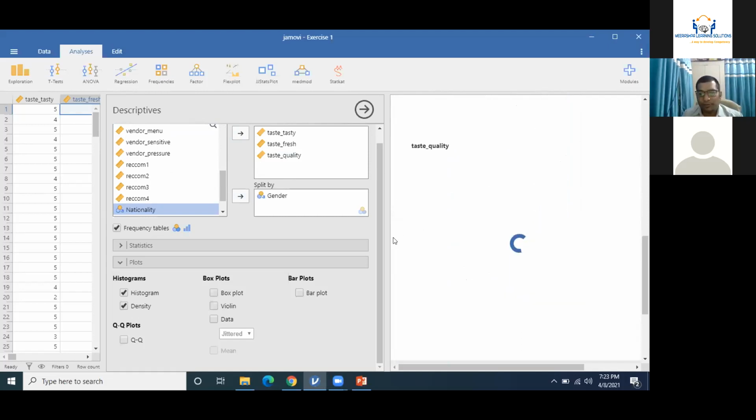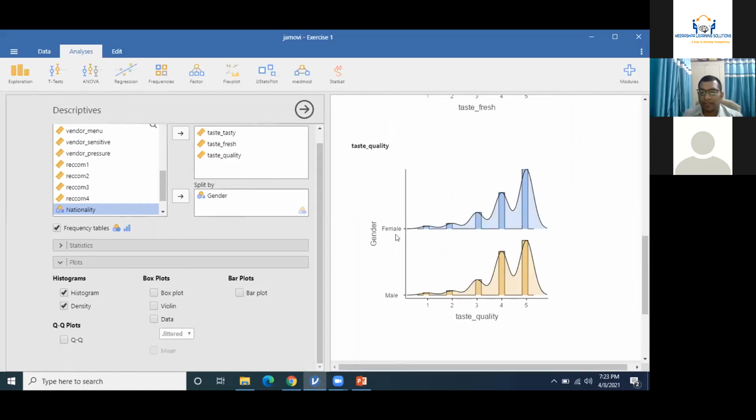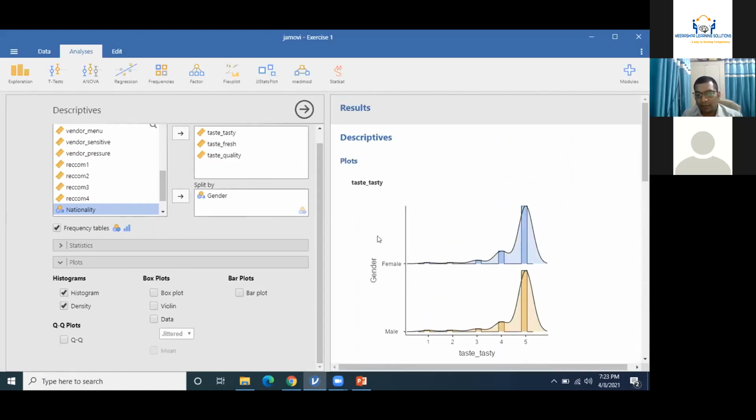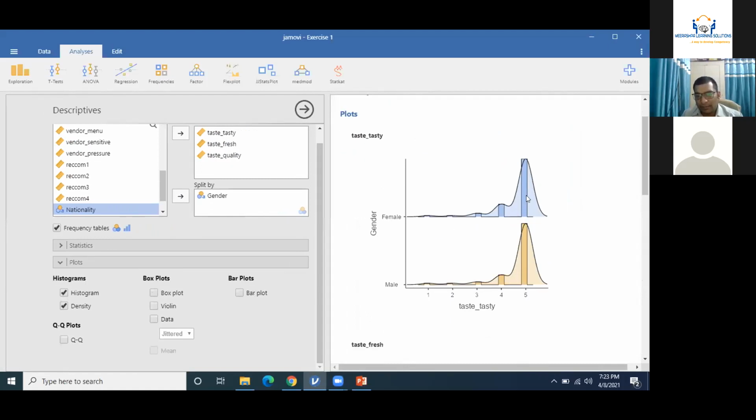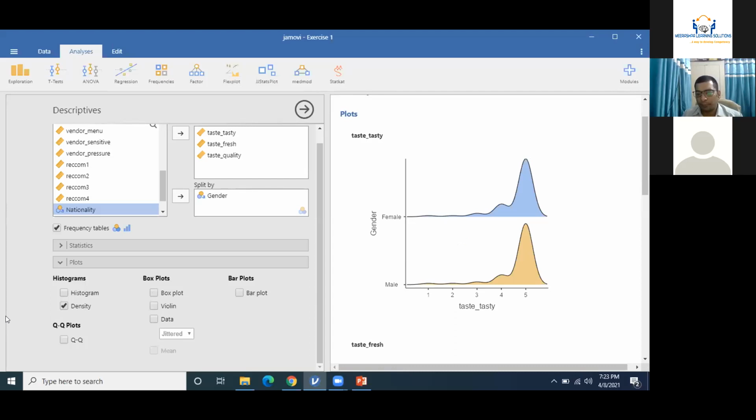And now you can see a histogram along with a density plot of females and males in a different set. If I uncheck histogram, only the beautiful density plot will be reported, right?